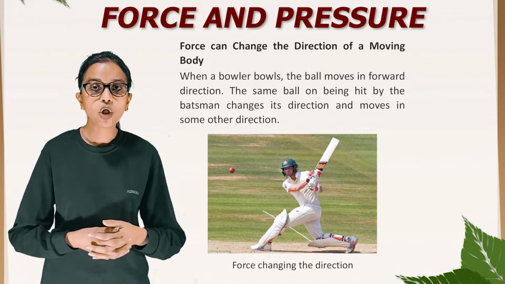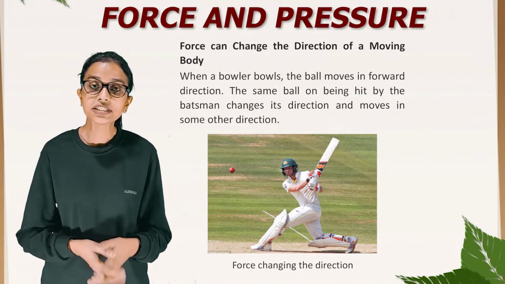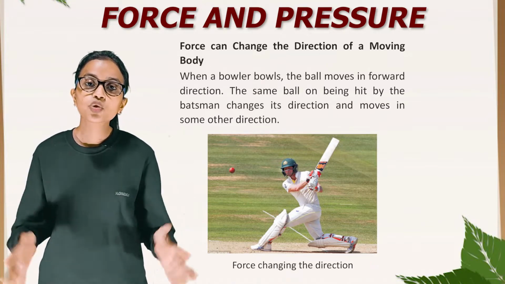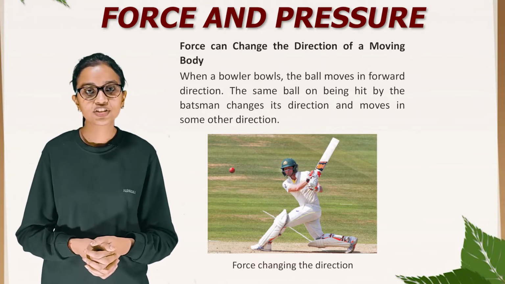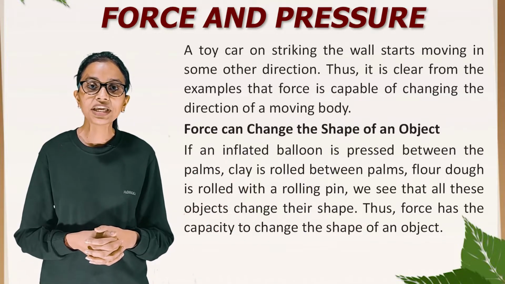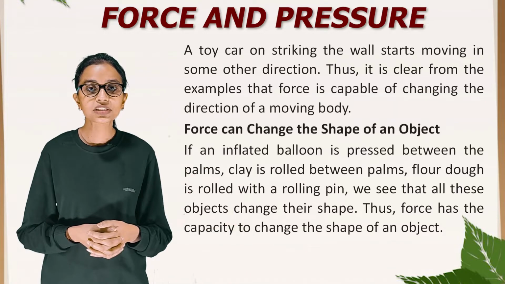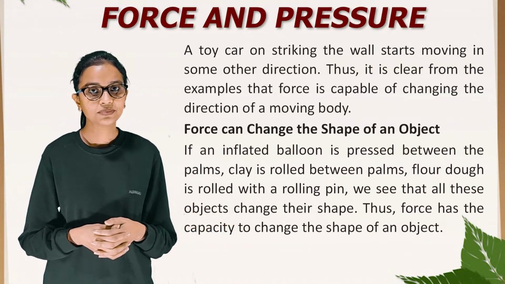The same ball on being hit by the batsman changes its direction and moves in some other direction. So, this is the picture showing force changing the direction. A toy car on striking the wall starts moving in some other direction. Thus, it is clear from the examples that force is capable of changing the direction of a moving body.